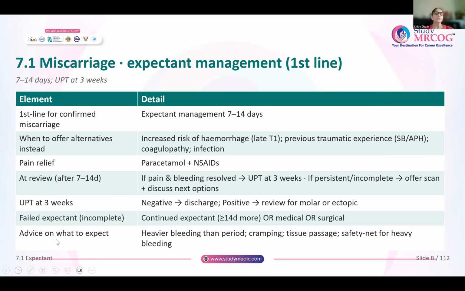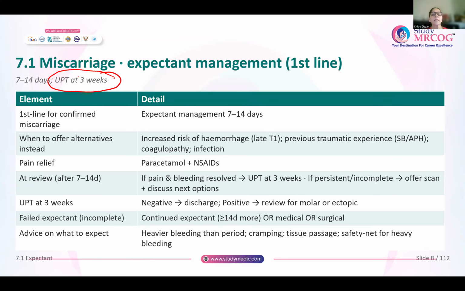Similarly, for miscarriage, the first line of management is expectant. At the end of this expectant management, UPT is always offered at 3 weeks to know whether the miscarriage is complete or not. You will offer this expectant management for 7 to 14 days.